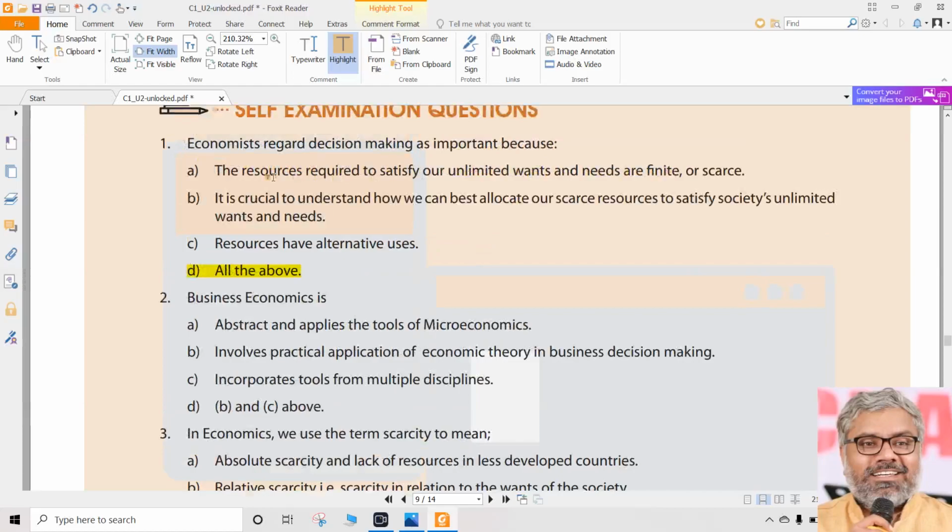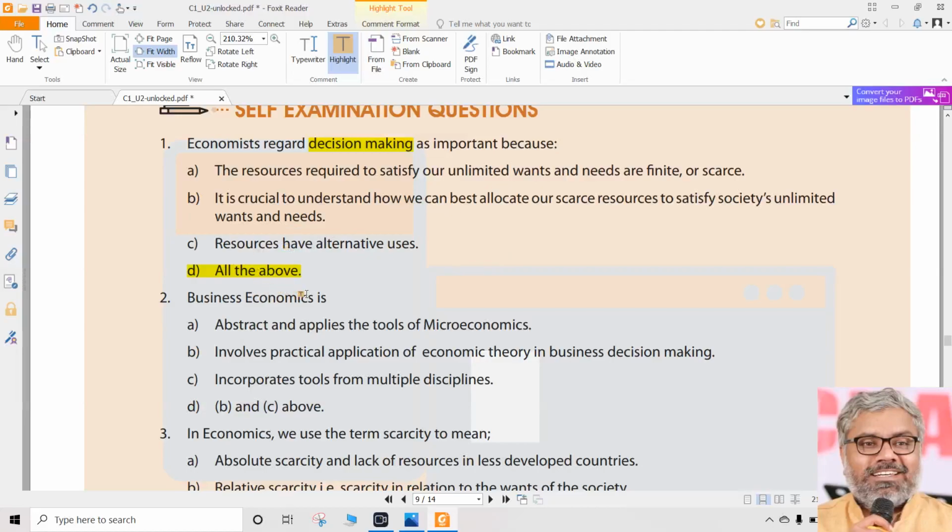Resources are limited, wants are unlimited. Allocation of scarce resources to satisfy the society's unlimited wants and needs is the purpose for which decision making works. And resources sometimes have alternate uses, and it has to be decided. For example, coal is there. It can be used for power generation, for running the trains, or for any other industry. For which purpose it has to be used, the decision is required. When the same resource has alternative uses, decision making would be required, and decision making definitely involves all three of them. So all three are correct statements.